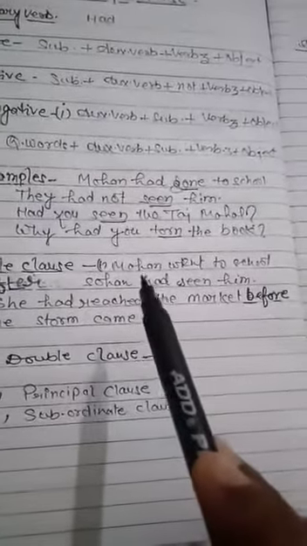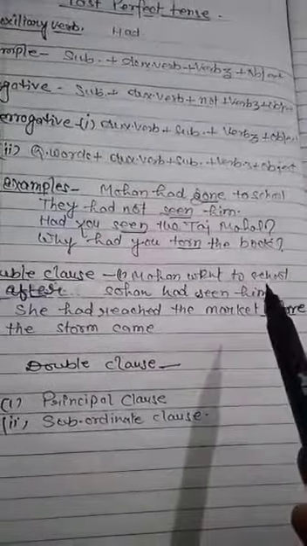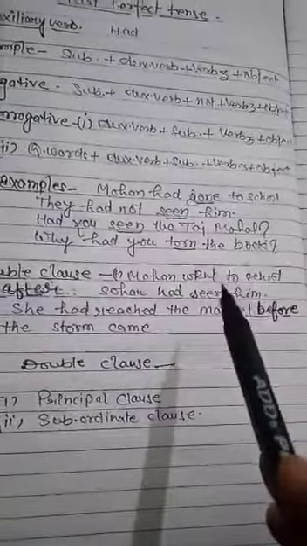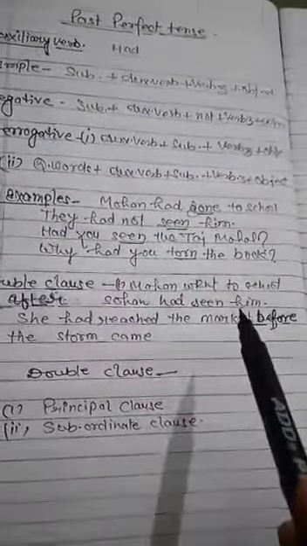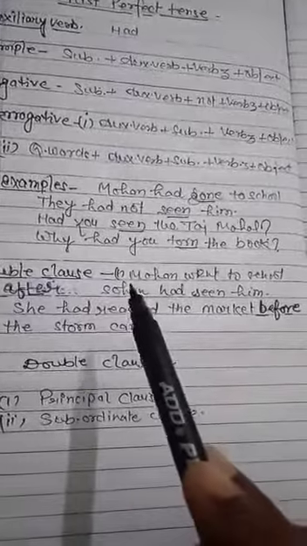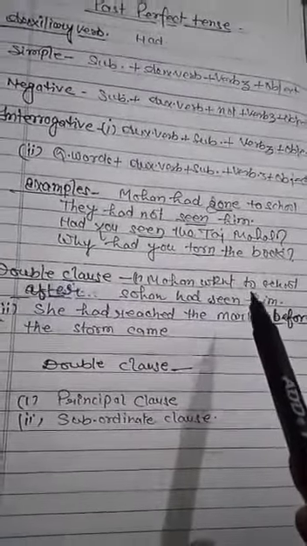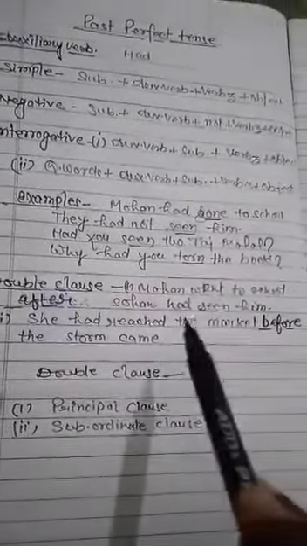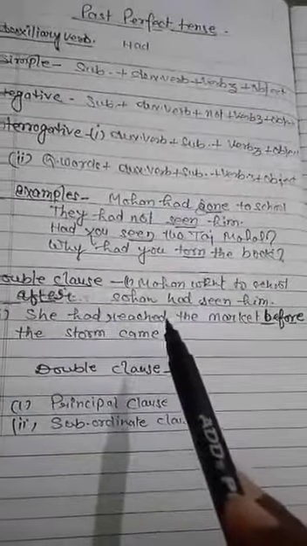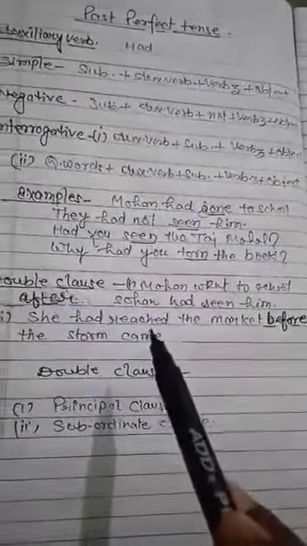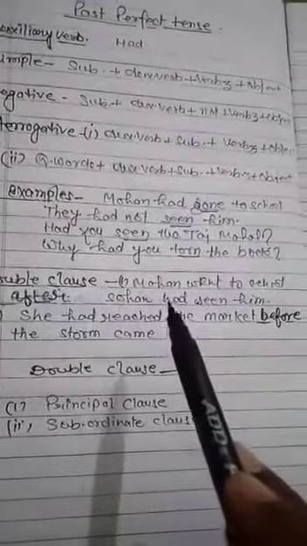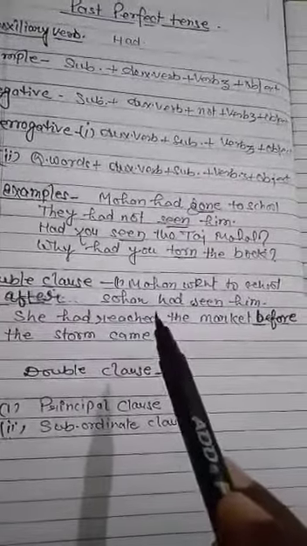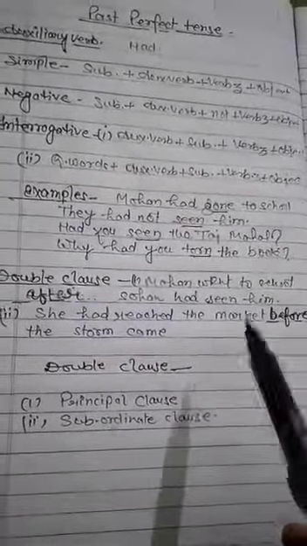Here, whose work is completing first of all? Mohan went to school. Firstly Mohan went to school and then Sohan had seen him. Meaning, whose work is completing first of all? Mohan went to school. This will be the principal clause, and "Sohan had seen him" will be the subordinate clause. Now it is clear that the principal clause will be in past indefinite and the subordinate clause will be in past perfect tense.